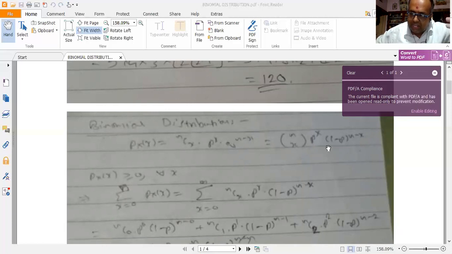For example, tossing a die and getting a face of say 1, 2, or 3. Tossing a coin and getting head, that I can take as success. Now, among 10 items, I need to find the probability of a defective item.